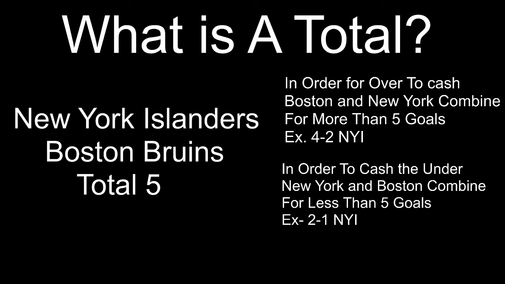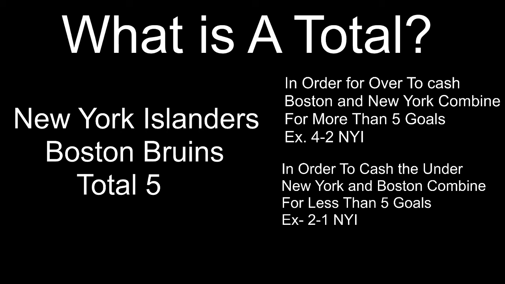For example, for the over, a 4-2 win for the Islanders tonight will cash you that over. If you bet the under, a 2-1 win for the Islanders would cash you the under. 3-1 would win as well. 4-0, 2-1, 2-0, 1-0, stuff like that. Anything, as long as the combined number of goals is over or under that 5, according to what you bet.